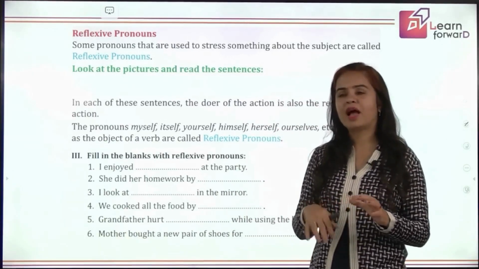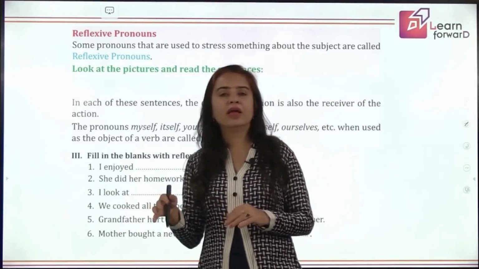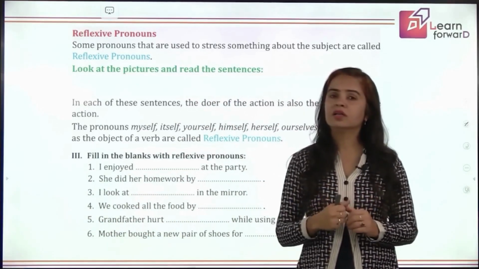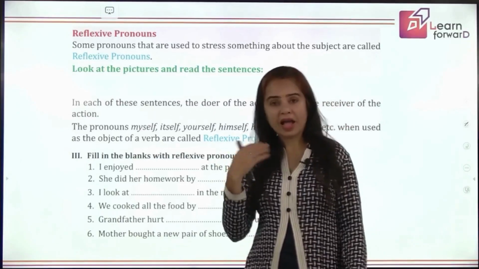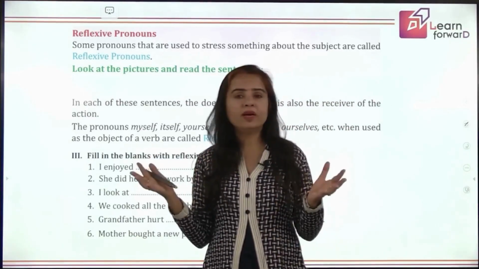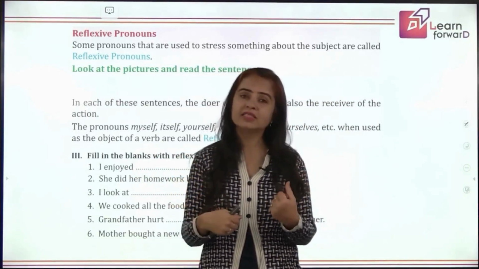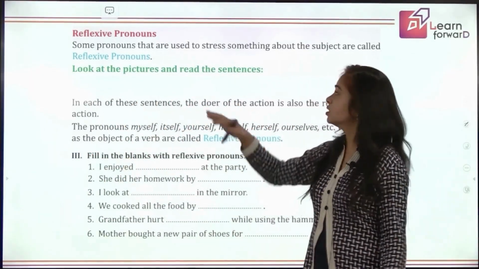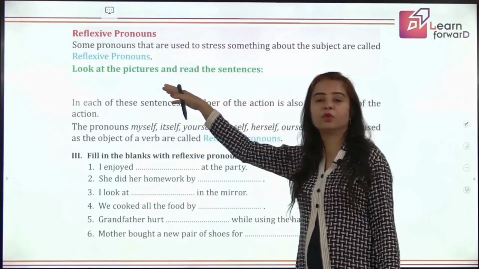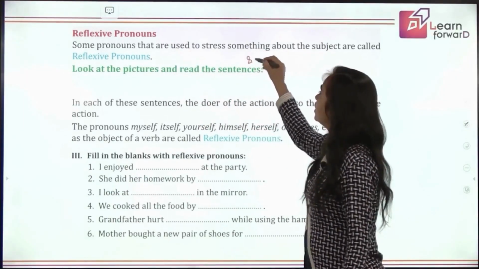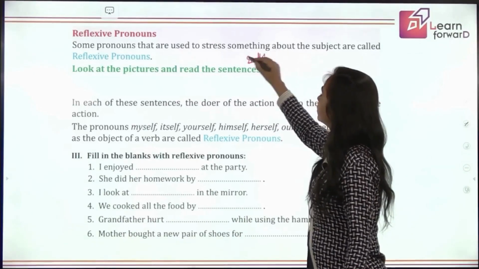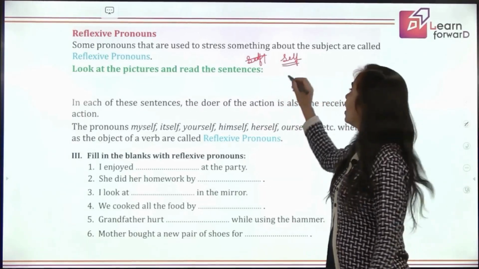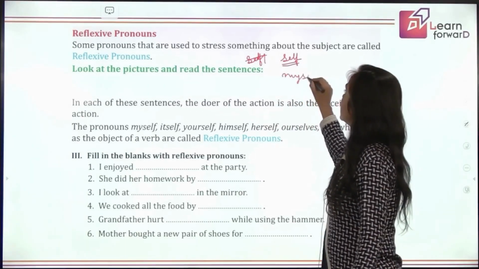For example, I was just going somewhere in the dark and I just hit a wall by mistake and I got hurt. So who hurt me? I got hurt, but who hurt me? Nobody else. It was me. I hurt myself. So that reflection is coming back to me, right? So such pronouns are called reflexive pronouns, and we use self in such pronouns, right? Like I hurt myself.